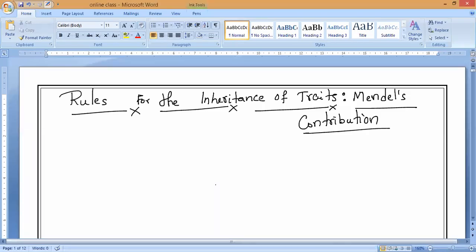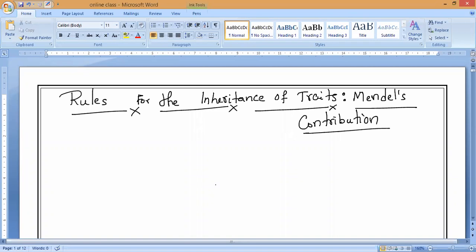So if you'll notice, in today's class we are going to study the very important concepts of Mendel's contribution regarding the inheritance of traits. Inheritance of traits means, as we know, how genetic information is transmitted from one generation to the next generation. He did some experiments in his garden with pea plants, and he suggested some laws which are applicable the same way to animals, including human beings.